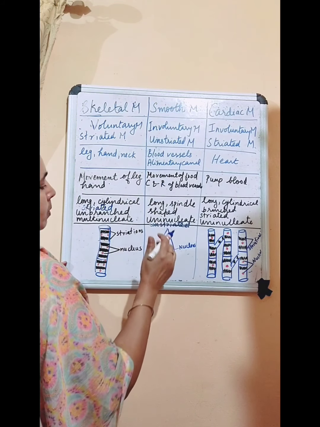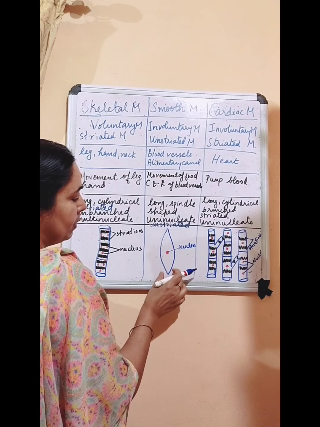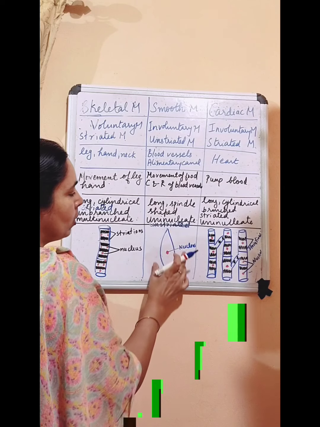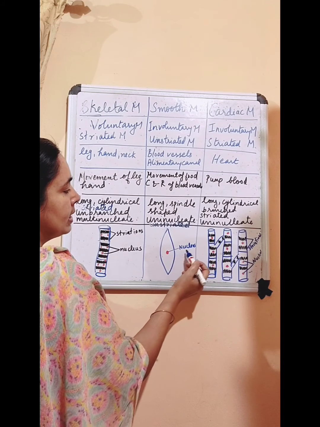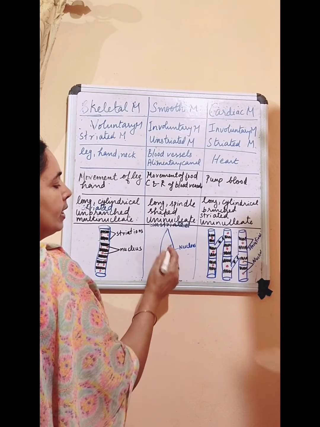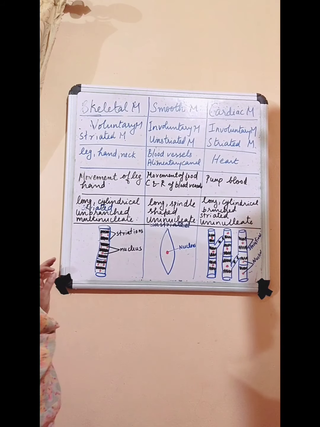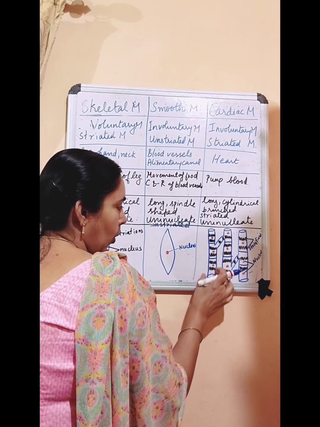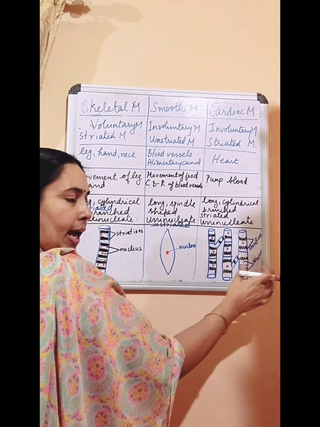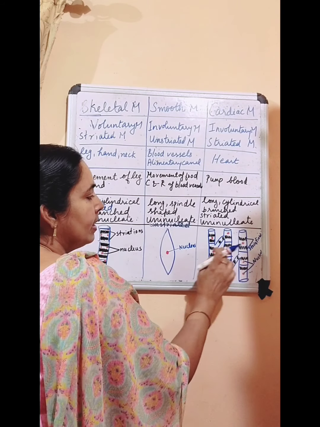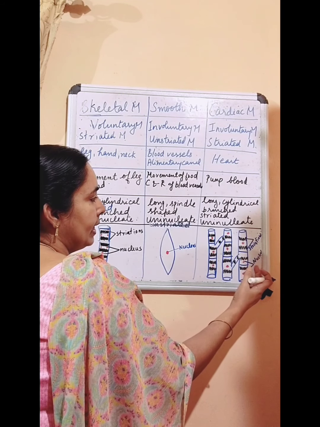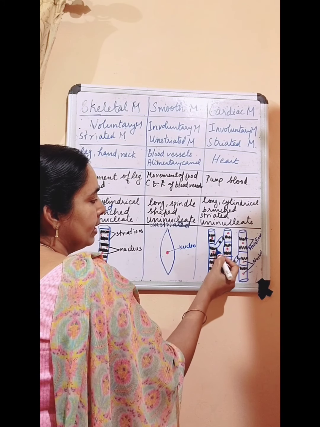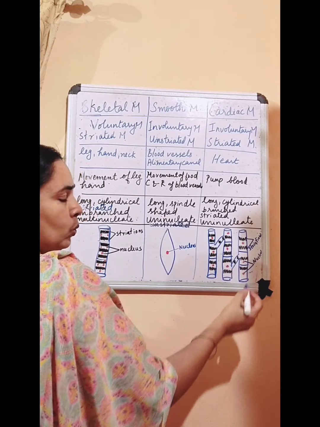And what is the structure of smooth muscle? Spindle shaped. Spindle shaped means pointed ends, middle will be bulged. And it's long, spindle shaped. How many nuclei? Single nucleus. So uninucleate, no striation. So it is unstriated. Then what is the structure of cardiac muscle? Long, cylindrical, branches are there. So branched. Striations are there. So striated. And in one cell, this is one cell, how many nuclei? One nucleus. Another cell, one nucleus. So it is uninucleate.